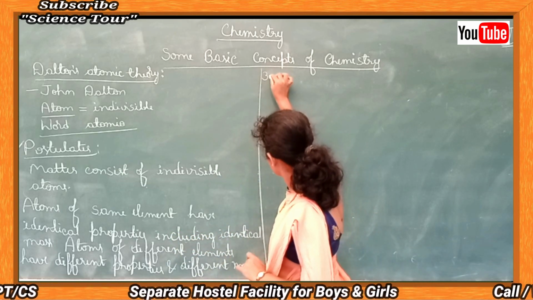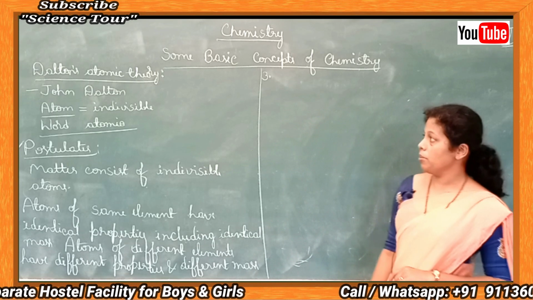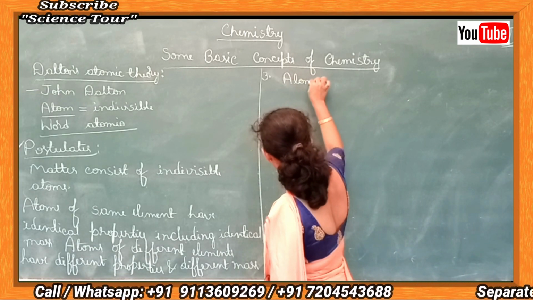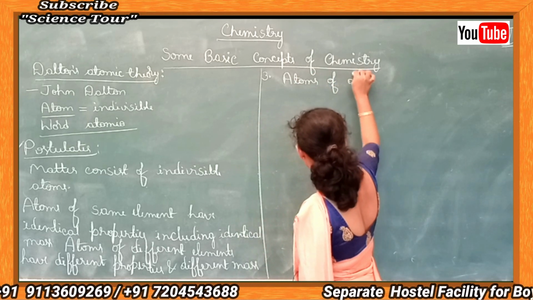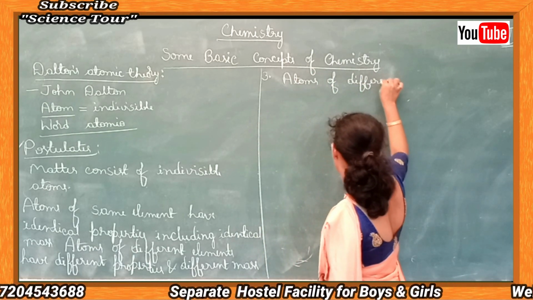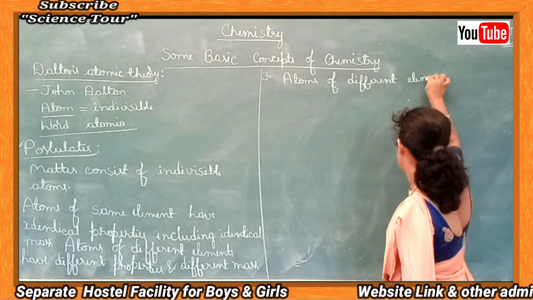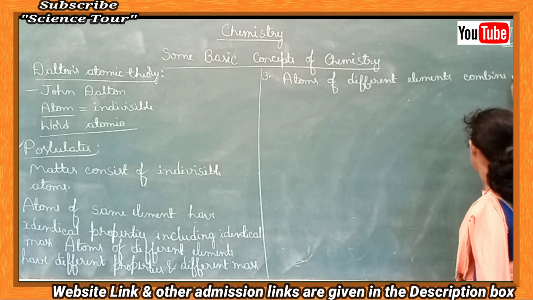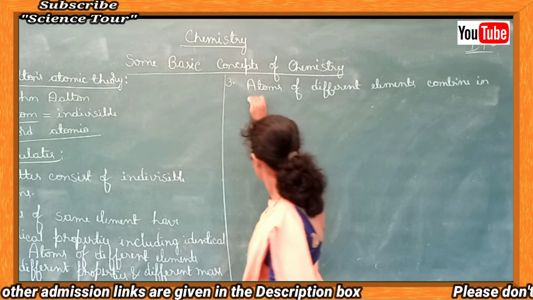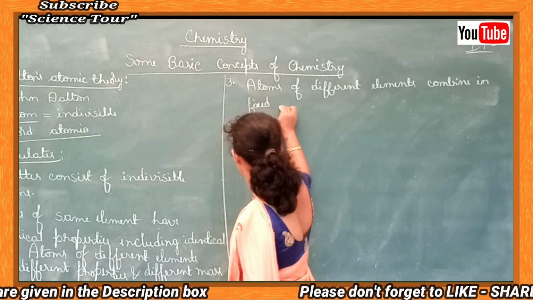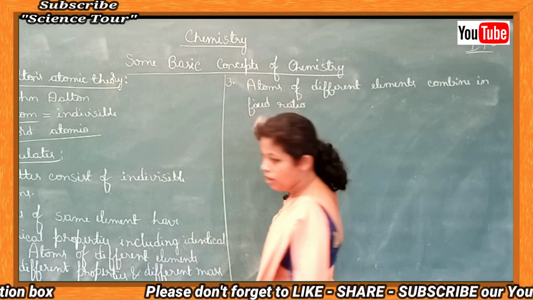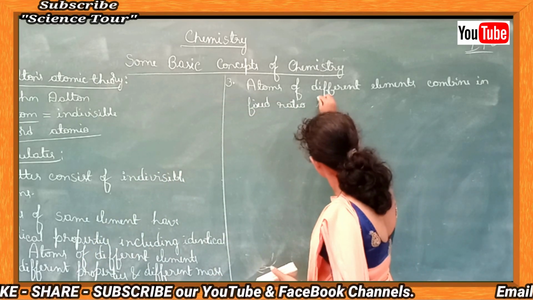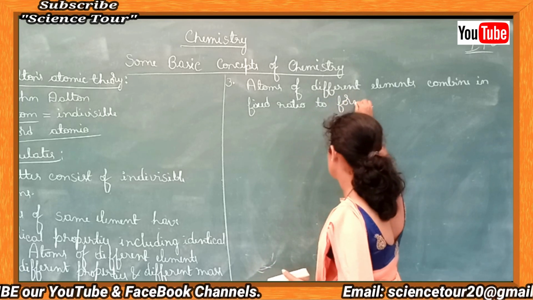Third postulate of Dalton's atomic theory is atoms of different elements combine in a fixed ratio or a fixed mass. Atoms of different elements combine in fixed ratio to form compounds.